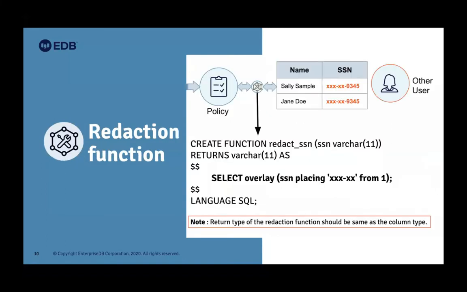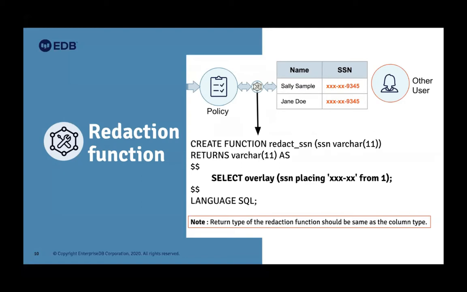Let's see the redaction functions. Here we previously seen that my employee table, here is the redaction function. Note that return type of redaction function should be exactly same as the column type, otherwise the application could fail. They might be expecting 11 character, or you are returning more than 11, then it could fail badly. So that we have added that restriction. The return type should be exactly same as the column. So it will transparently redact the data without the non-privileged user knowing.